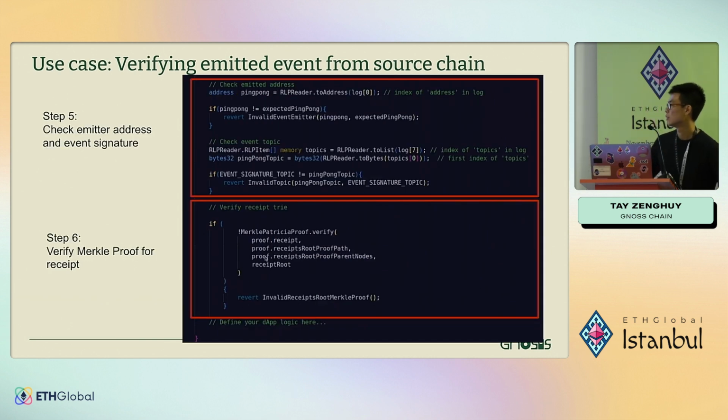And the next logic is just checking the receipts, checking if the emitter address is ping pong or not, and if the topic is the actual ping event's topic. And also we can verify the Merkle proof for the receipts. So once it is verified, you can define your own dApp logic like airdrop or cross-chain governance or just sending tokens. So yeah, that's a very simple use case for that.